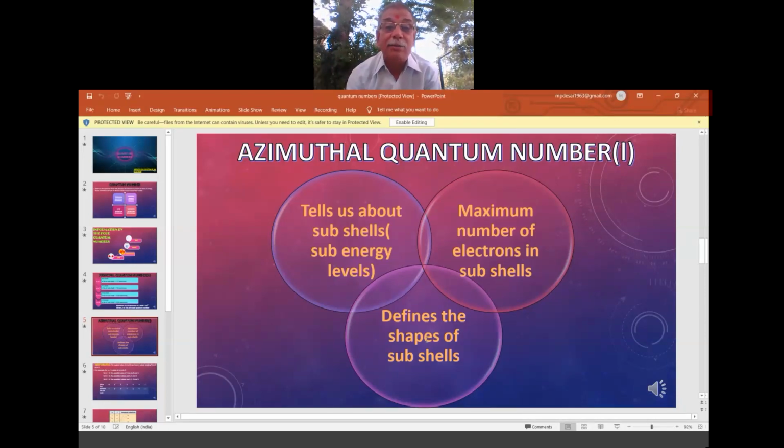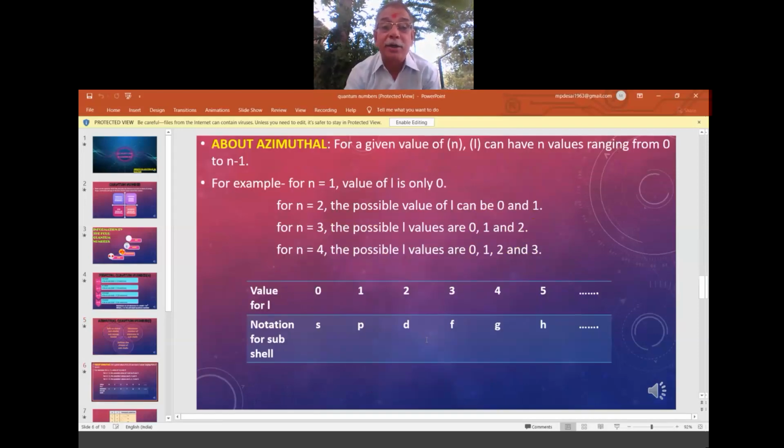Okay, second quantum number, the azimuthal quantum number L. Before we go to the third, here are some calculations. For a given value of n, L can have n values ranging from 0 to n minus 1. This is most important. For example, for n equal to 1, what is the L value? Ranging from 0 to n minus 1, so 0 to 1 minus 1, which is 0 to 0. So it is 0 only.